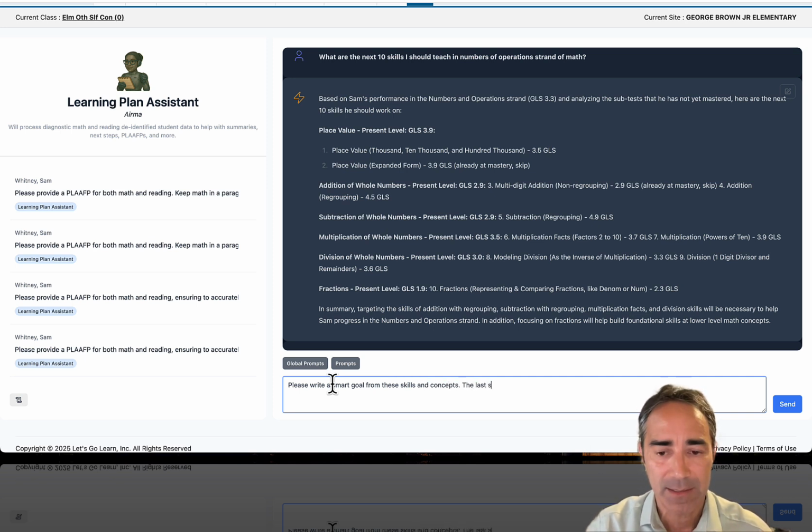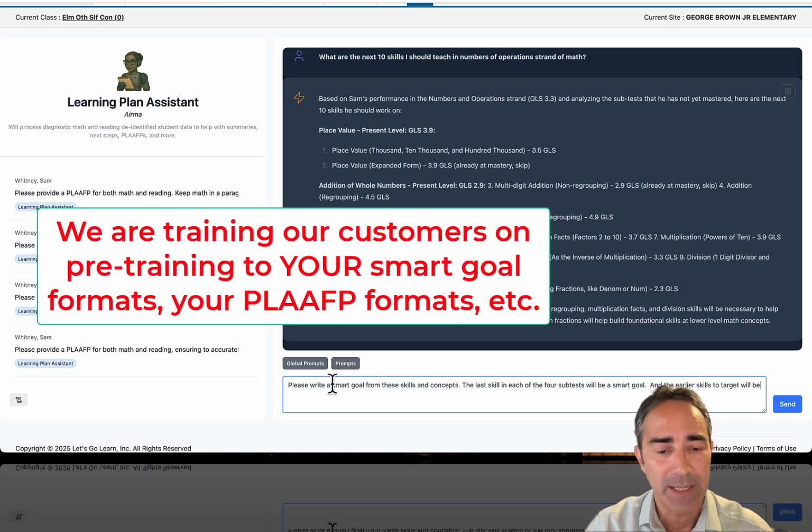The last skill in each of the 4 subtests will be a SMART goal, and the earlier skills to target will be short-term objectives to list under each SMART goal.